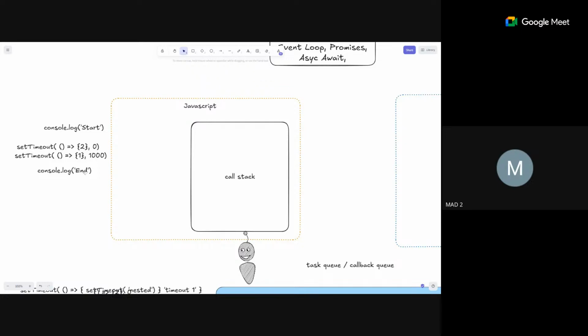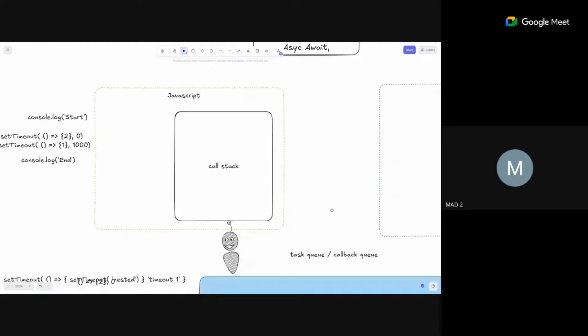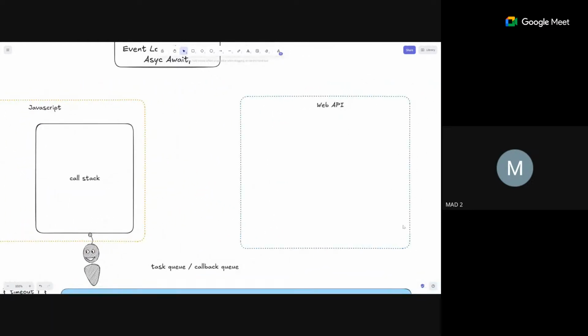Whenever there is some kind of asynchronous code, like set timeout, there is something called a web API. This is particularly for the browser we are talking about. This web API is inside the browser. So whenever a set timeout, set interval, or a promise gets executed, it is moved to the web API so that it handles all the asynchronous code.